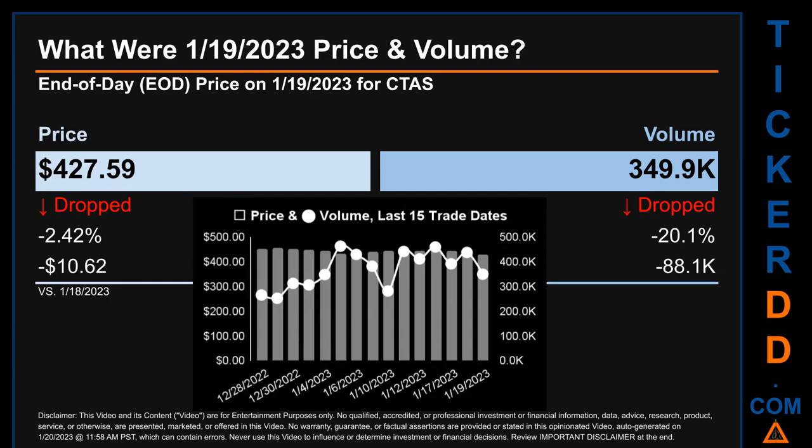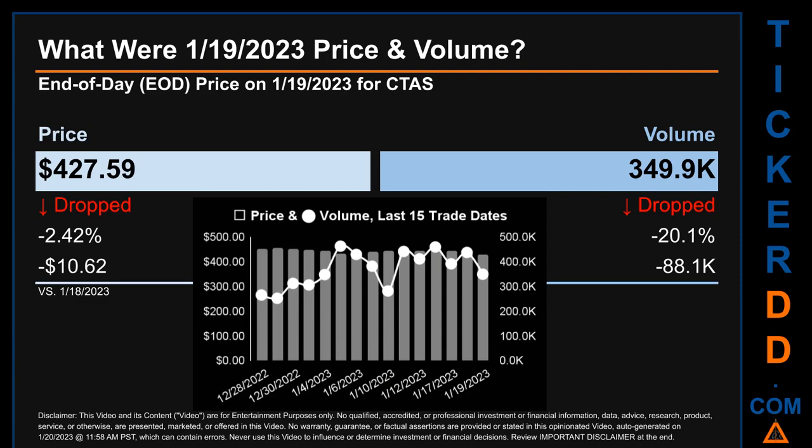What was end of day price and volume for CTAS? On Thursday, January 19, 2023, CTAS had an end-of-day price of $427.59 and volume of about 349.9 thousand. Compared to the previous trading day, the price dropped 2.42%, losing $10.62, while volume dropped 20.1%, decreasing about 88.1 thousand.